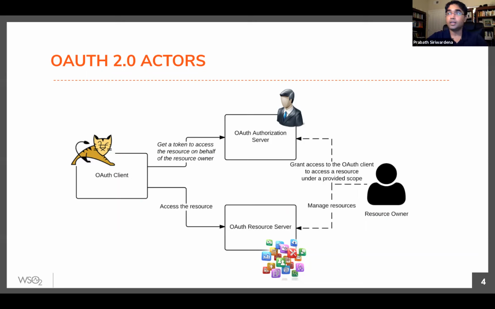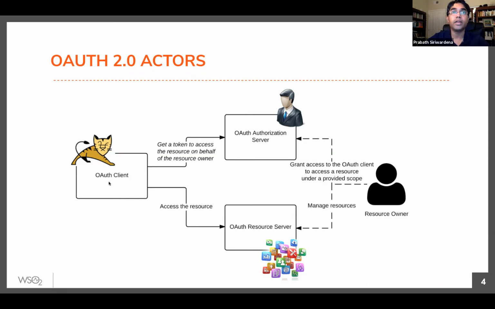So in that use case, your Instagram app is the OAuth client. Then Facebook plays two roles here. Facebook acts as the authorization server as well as the resource server, right? So you are the resource owner who owns the Facebook account, right? Now for Instagram to publish a photo from your Instagram account to your Facebook wall, if it follows the OAuth protocol, first Instagram has to talk to the Facebook authorization server and get a token with your consent, right?